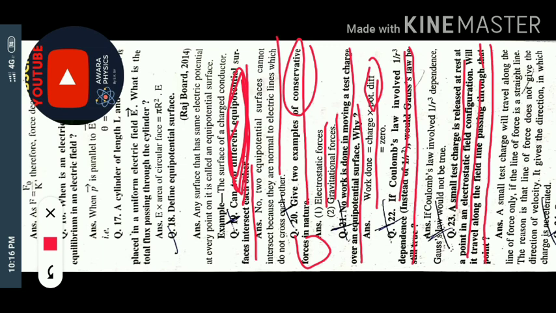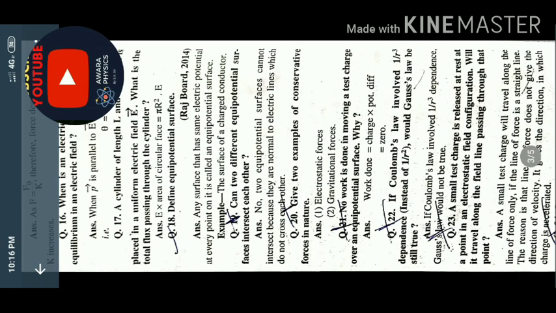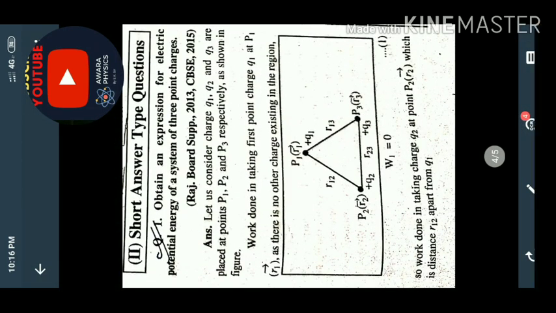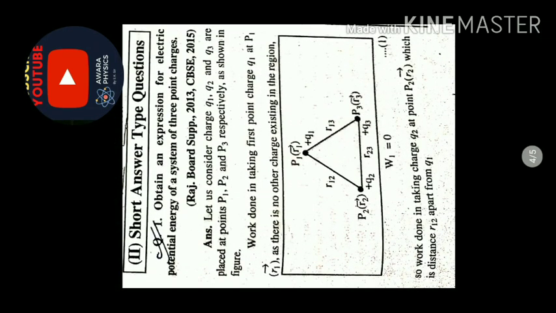It will follow its own direction, no doubt. It will obey the force. Okay, so this is a very easy question. Let's come to the next sheet. The next sheet is short answer type questions.